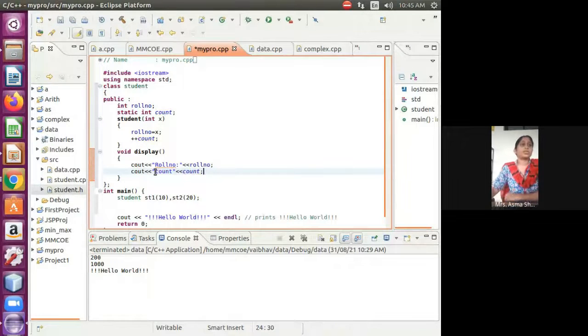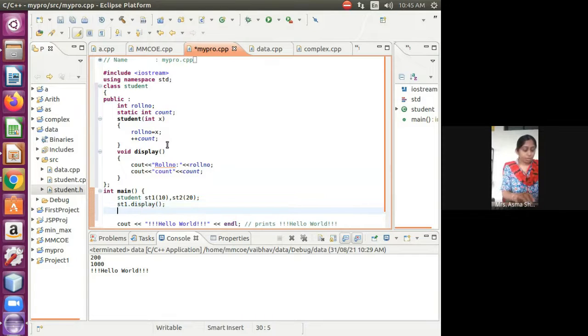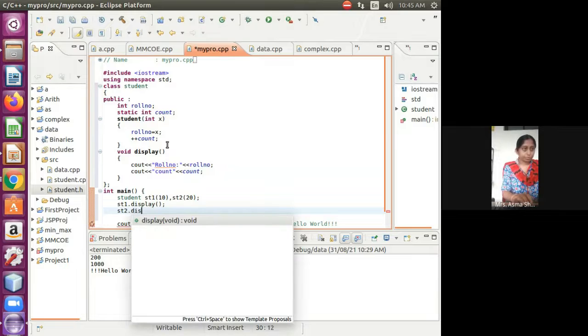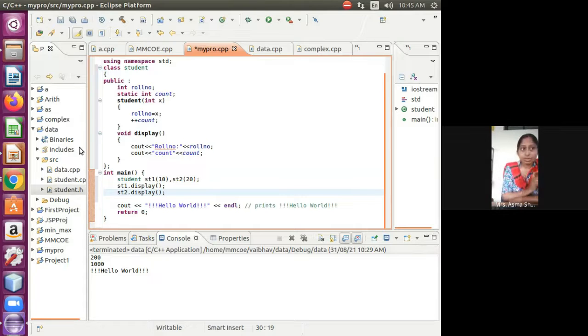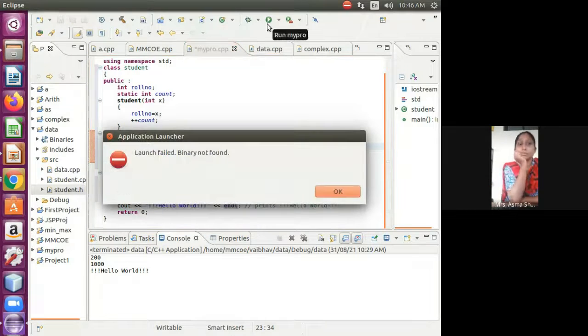So let's see, students, what exactly happens here. I'm calling this display method. We have only one method: st1.display, st2.display. Students, now I'm going to execute and tell you the difference, and you can observe that and also answer a few questions. Let's see.